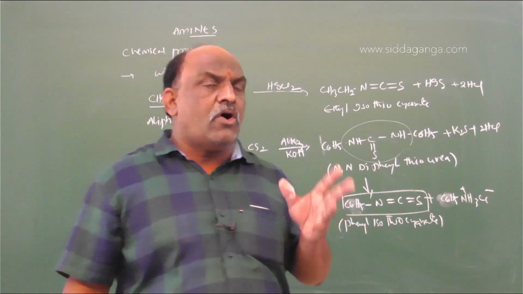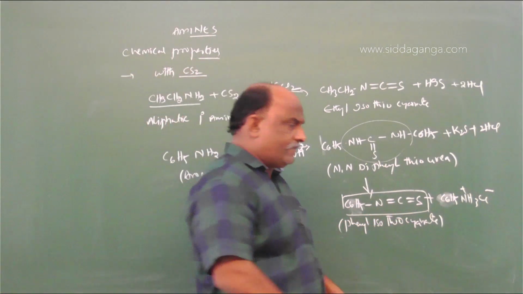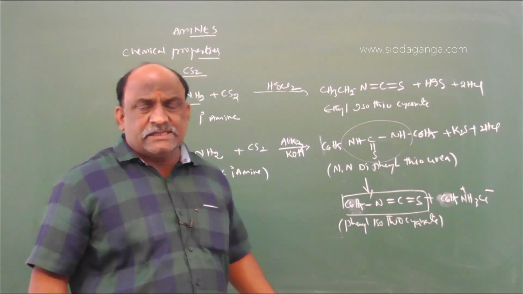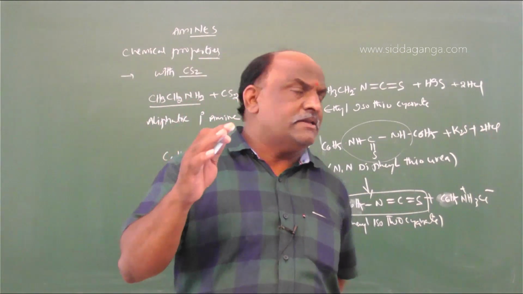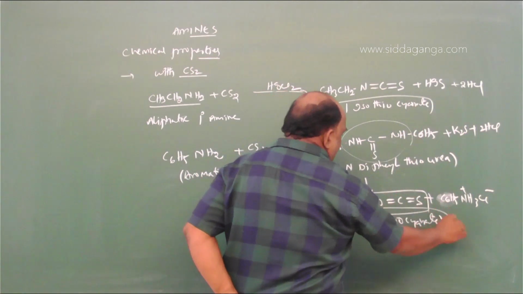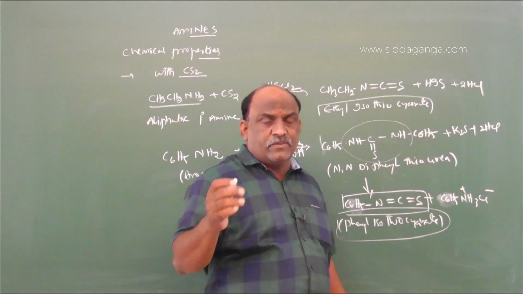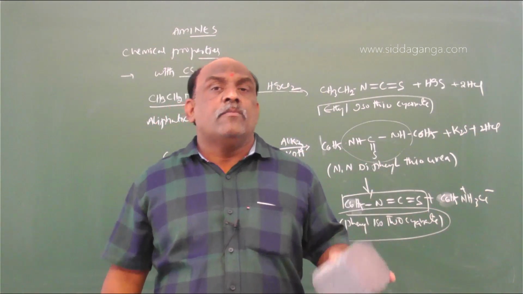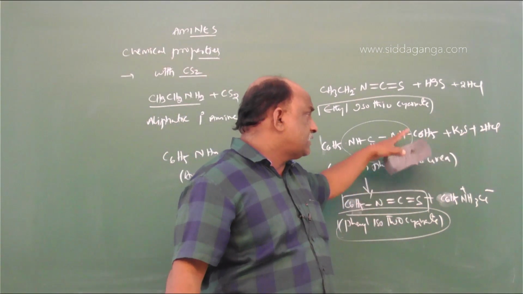These isothiocyanates are oils having a characteristic smell like mustard oil. Especially these ethyl isothiocyanates and phenyl isothiocyanates are poisonous, dangerous liquids with the characteristic smell of mustard oil.